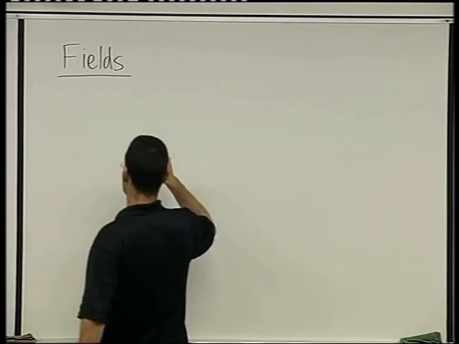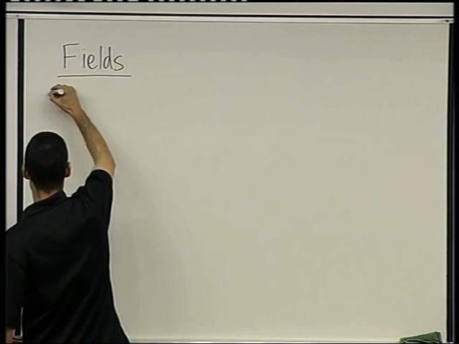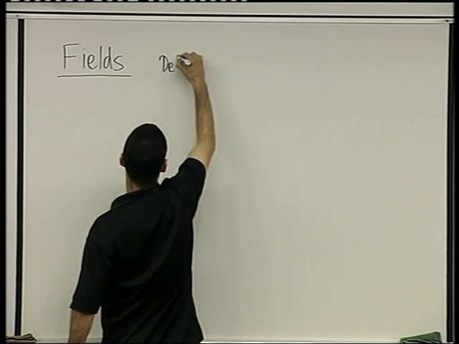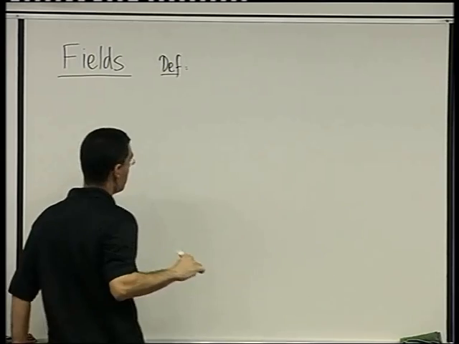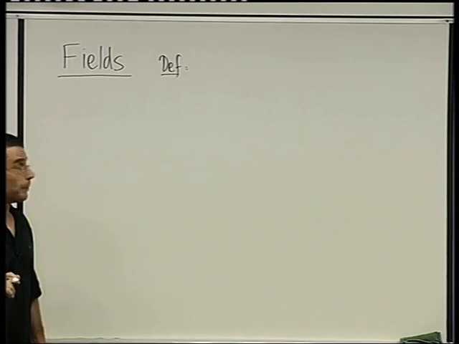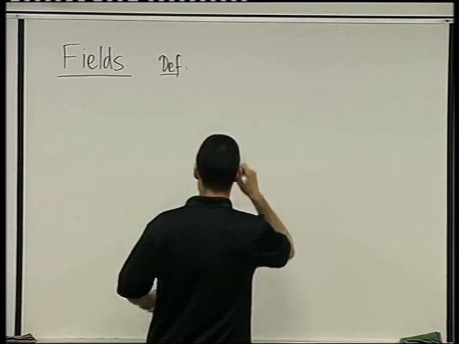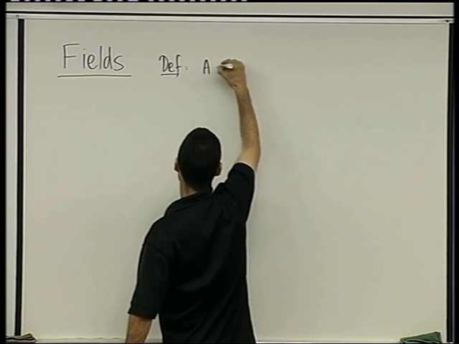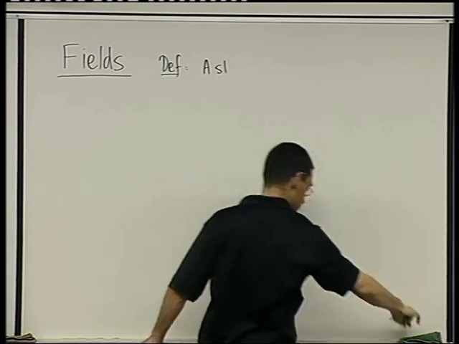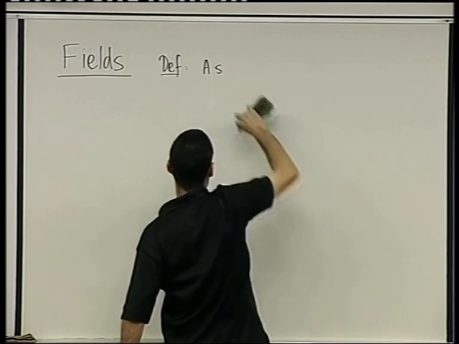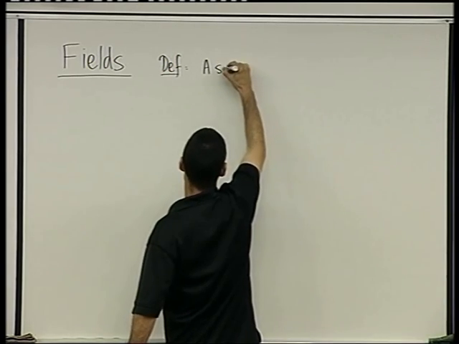So let's get going. So here's the definition. Note that I'm reducing the font because I'm really going to fill this board. Definition. A set, so a set is now just a collection.